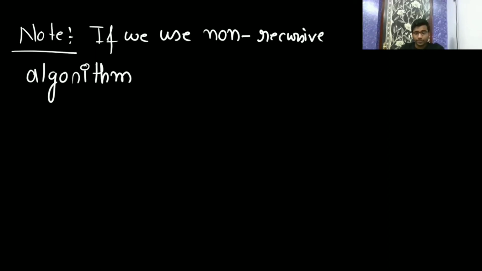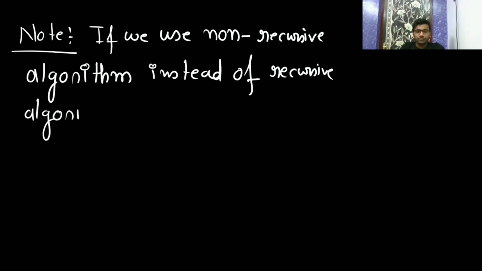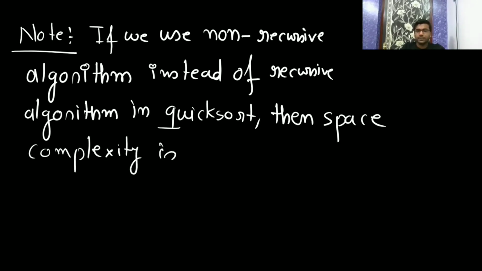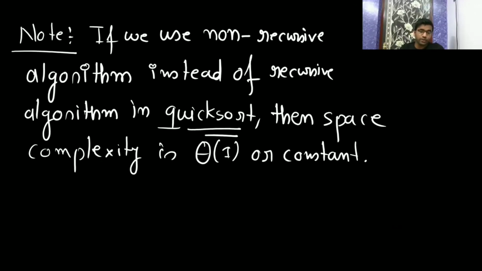So if we use a non-recursive algorithm instead of a recursive algorithm in quick sort, then the space complexity is theta of 1, or you can say constant.